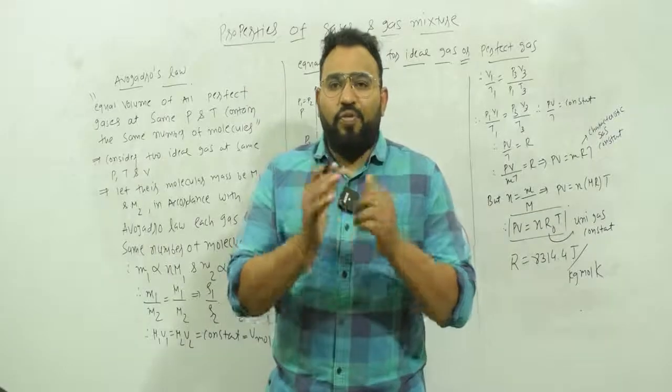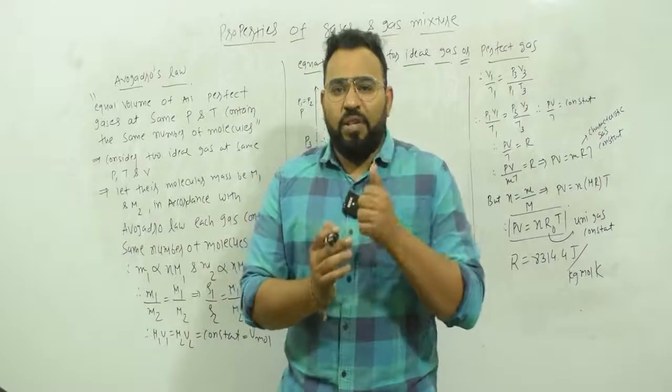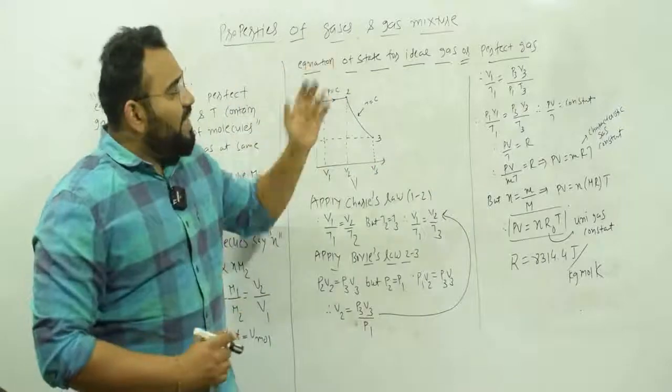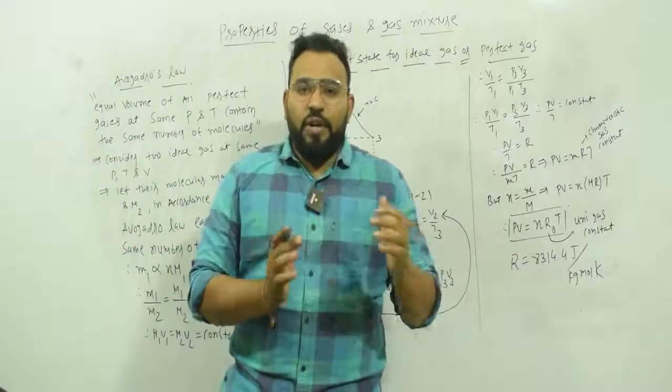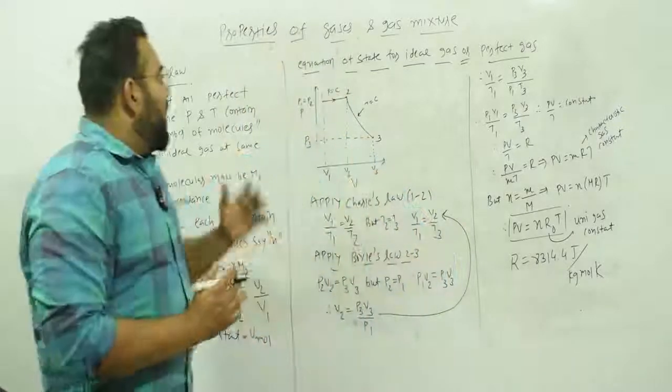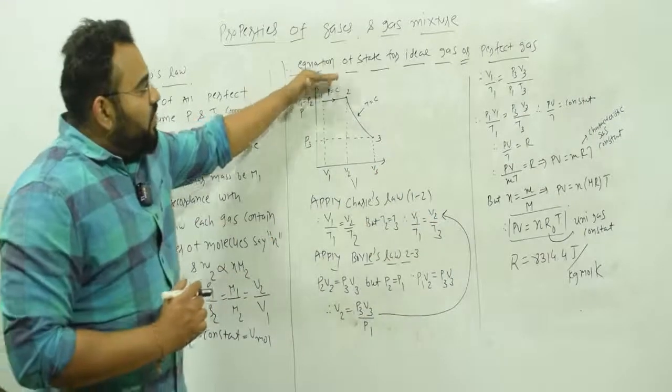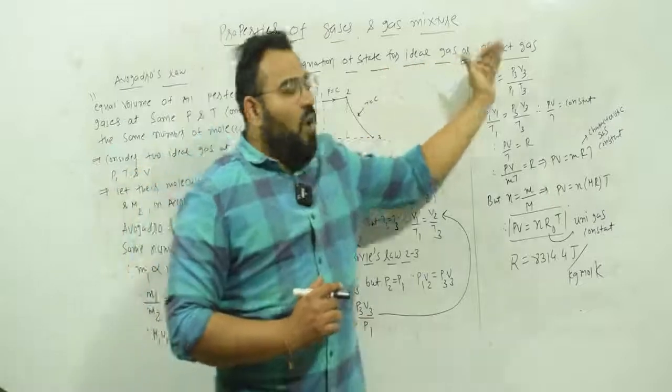Hi students, in today's video we are going to start a new chapter, which is chapter number 1 according to the GTU syllabus: properties of gases and gas mixtures. In today's video we are going to see two topics. One is Avogadro's law, and second is the equation of state for ideal gas or perfect gas.